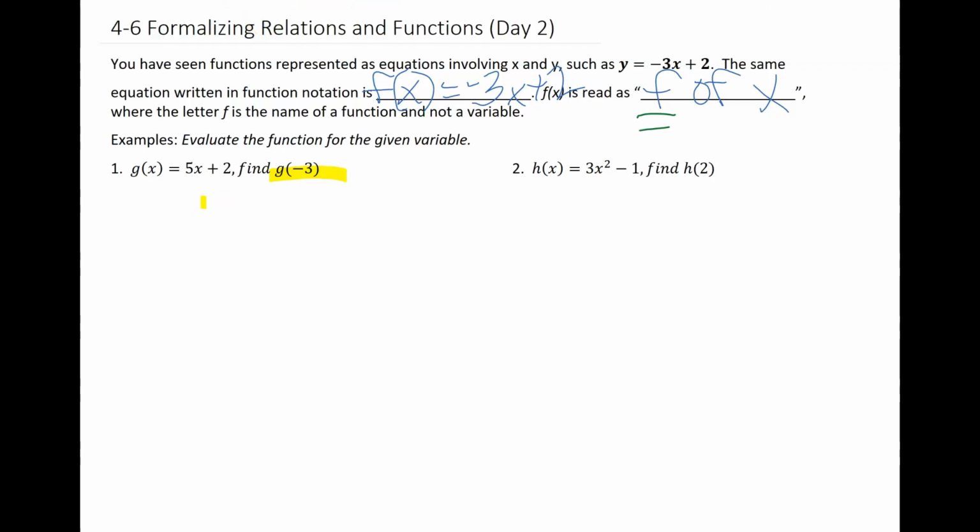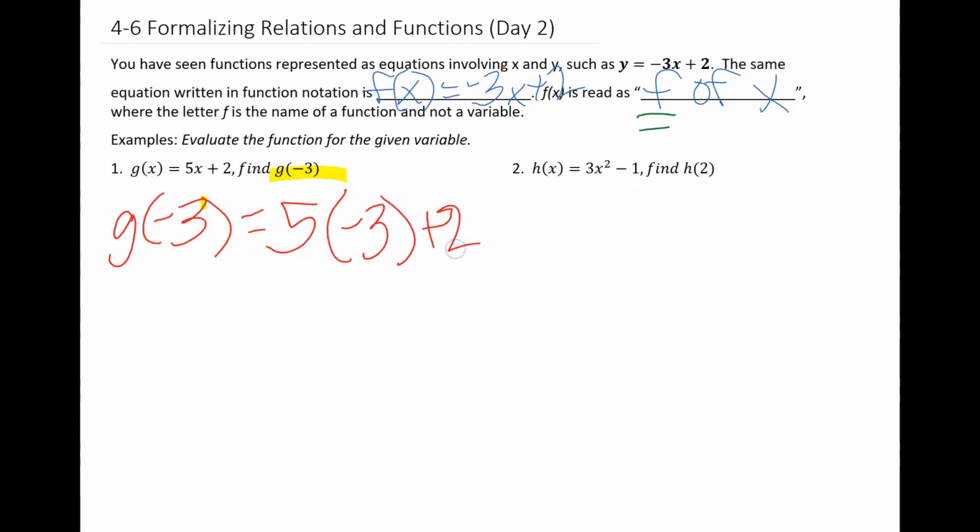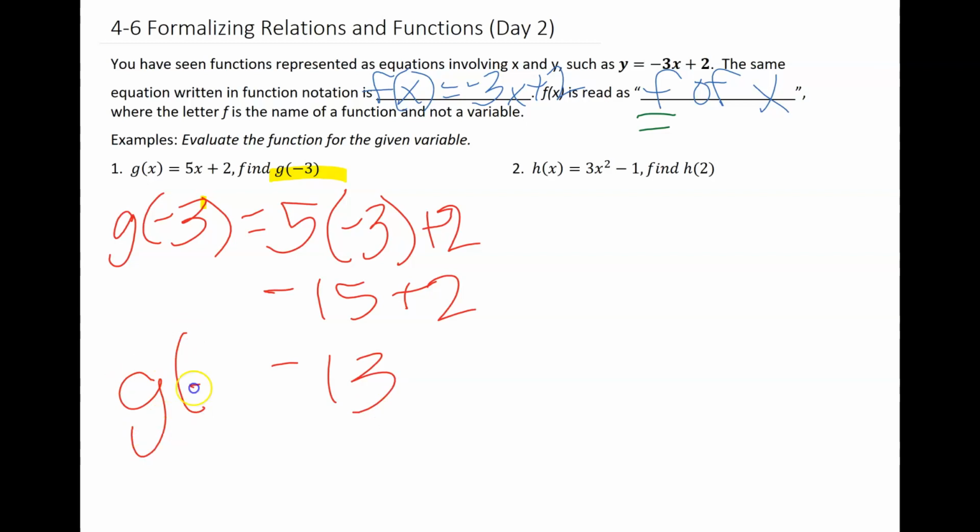So I'm going to say 5 times negative 3 plus 2. Following order of operations, I multiply 5 times negative 3, which is negative 15, plus 2, and negative 15 plus 2 is negative 13. So my final answer is going to be written this way.